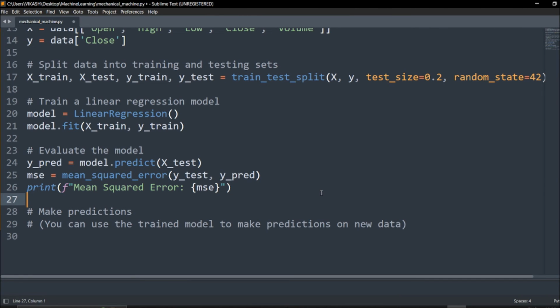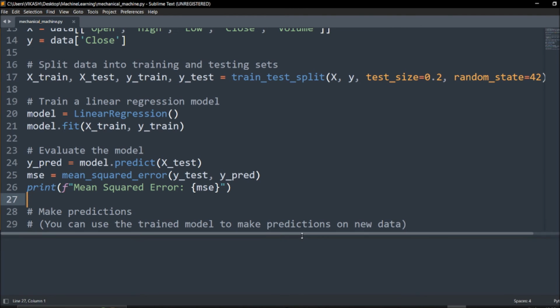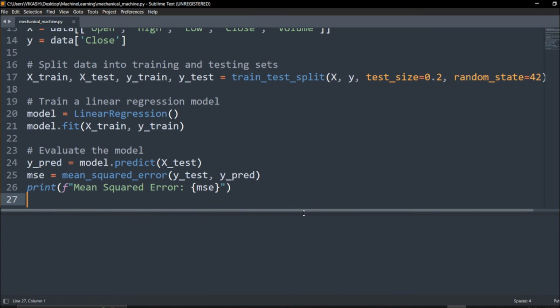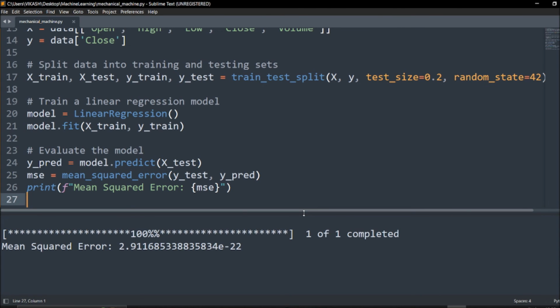Now what happens? I just press Control B and run this. So it is building and it will get the results here. Okay, so we got our data. So we got our results.